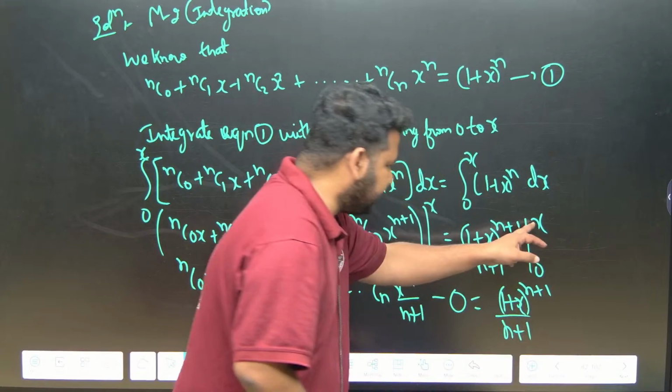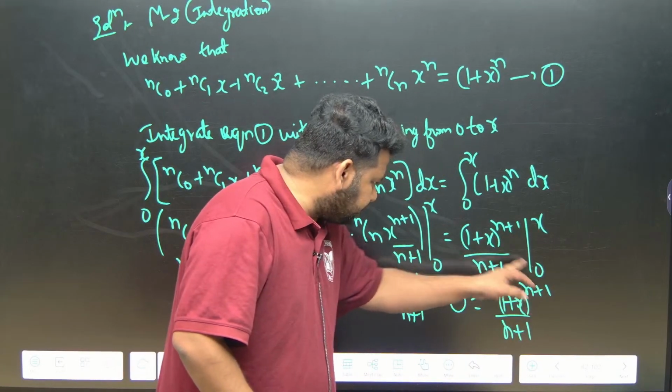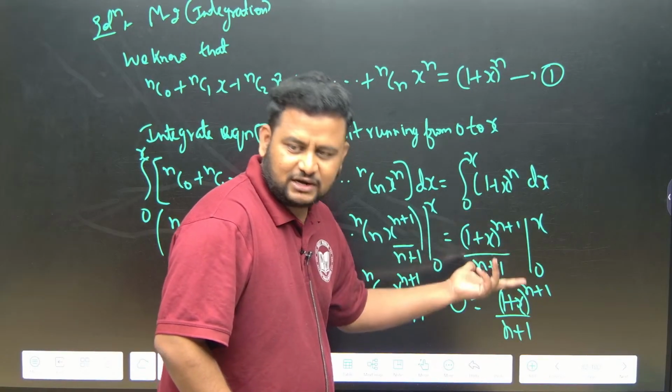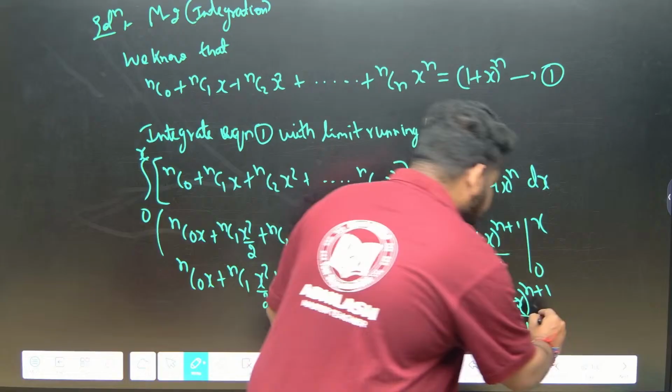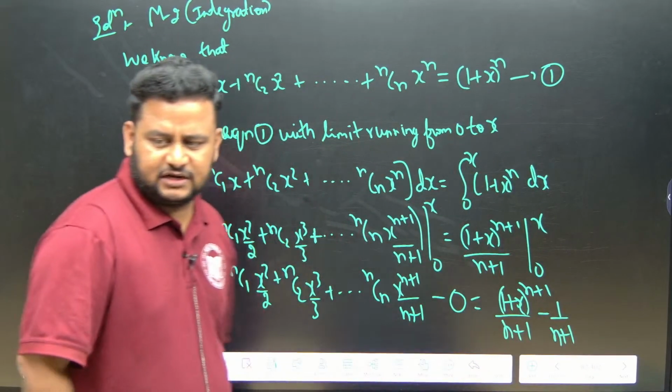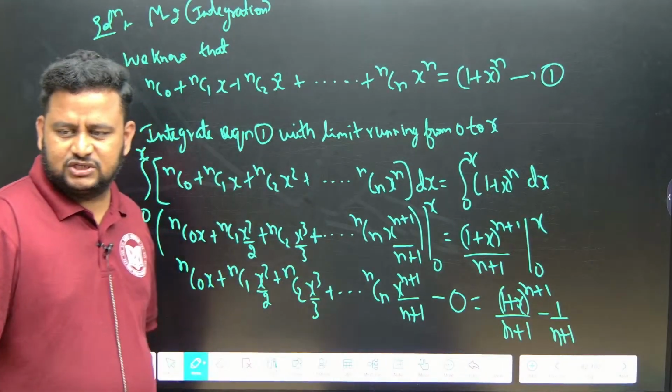Here, upper limit x I put, I got this. Lower limit 0 if I put, it will become 1 plus 0 is 1, and 1 to the power of n plus 1 is 1 only, since 1 to the power of anything is 1. So, minus 1 by n plus 1. Correct? This is what we are doing, definite integration.